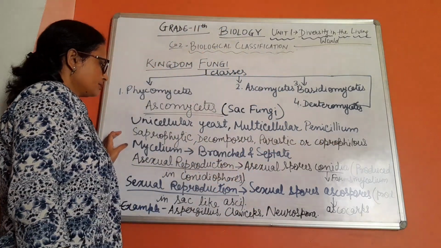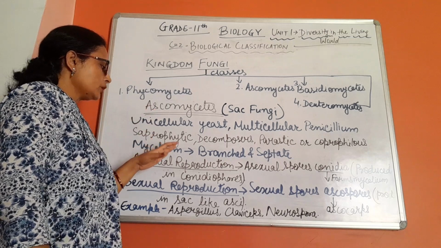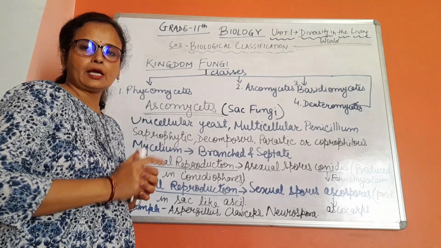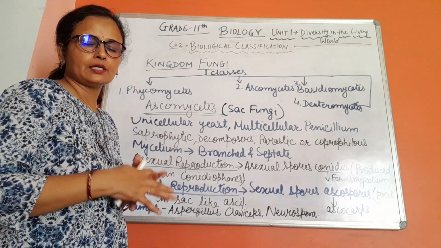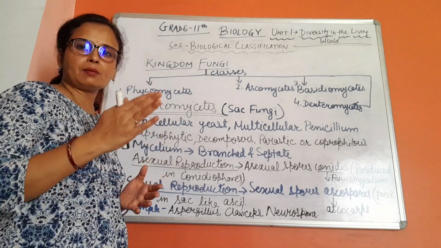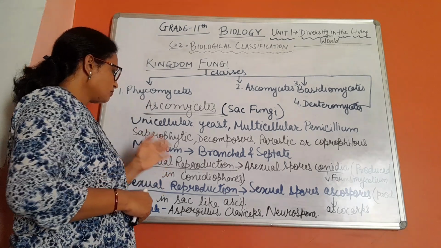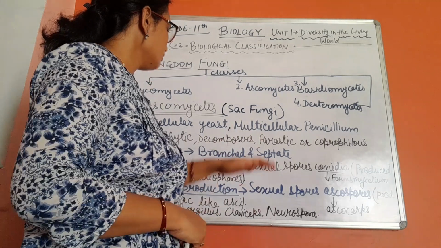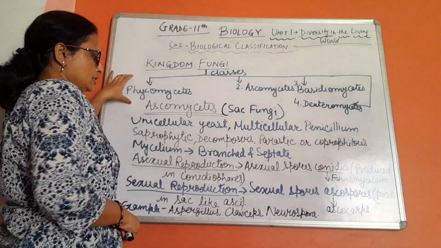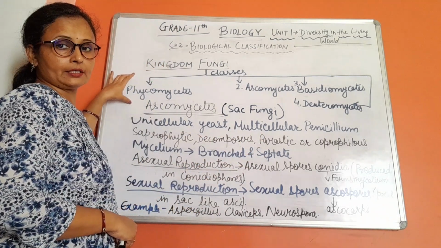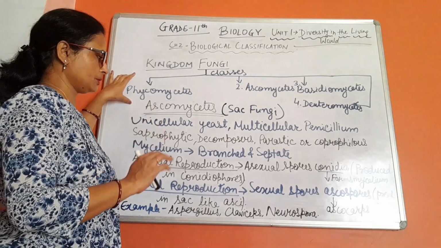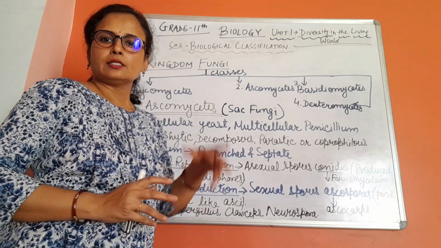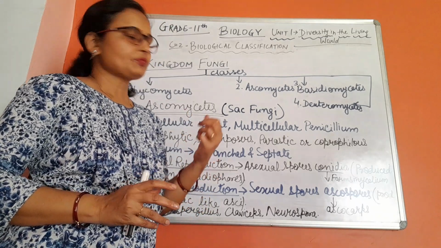Now if we talk about the fungal body, mycelium. Mycelium is what? Collection of hyphae. And hypha is what? Filament or thread-like structure. So the fungal body, mycelium, might be branched and septate. If we talk about Phycomycetes, the mycelium was aseptate, there was no wall between the hyphae. But here it is branched as well as septate. That means some wall is found between the hyphae.